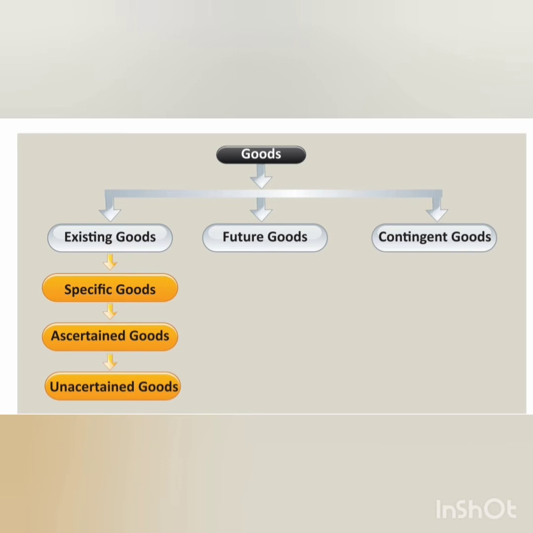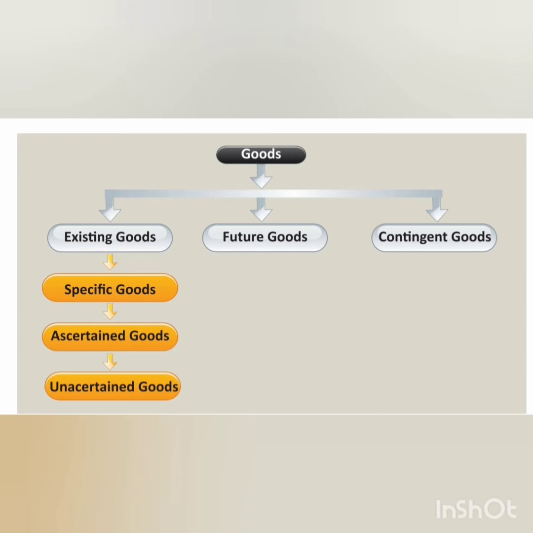Here existing goods refers to the goods which are being sold immediately, and future goods means they will be sold at a future, later period, and contingent goods means they may or may not be sold. So those goods are called contingent goods. So let us discuss that in detail one by one. Students, it will be very interesting.